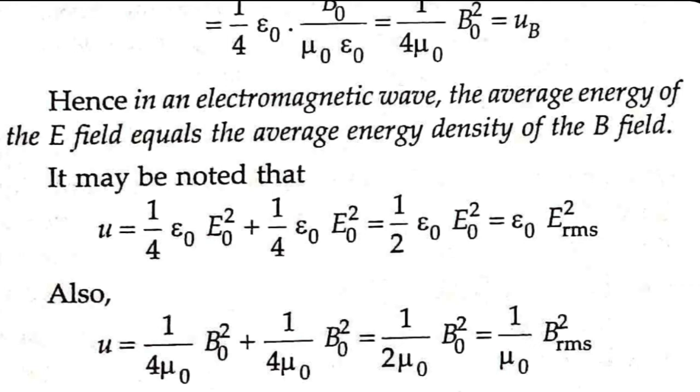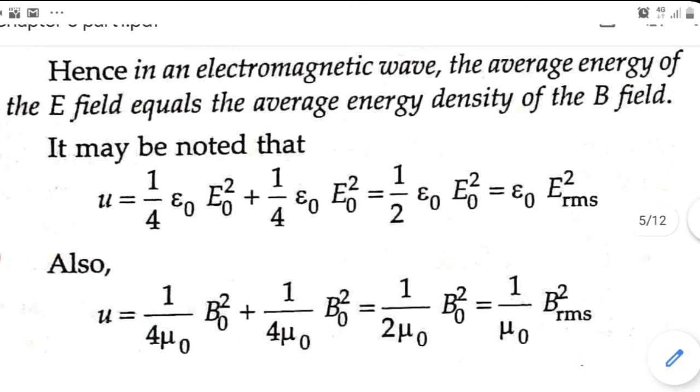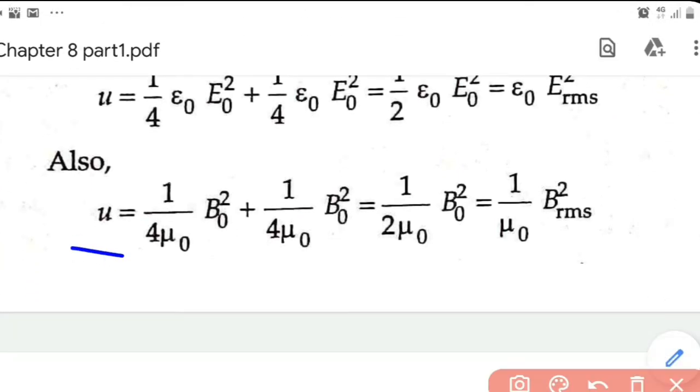So we can represent the total energy density either in terms of E RMS or in terms of B RMS. So we have U equal to both the expressions, which we have to note. In terms of electric field, we have two expressions for total energy density, that is U is equal to half epsilon 0 E0 square, which is the same as epsilon 0 E RMS square. And in terms of magnetic field, we have U is equal to half mu 0 B0 square, which is the same as 1 by mu 0 into B RMS square. So both the equations we have to be thorough with.